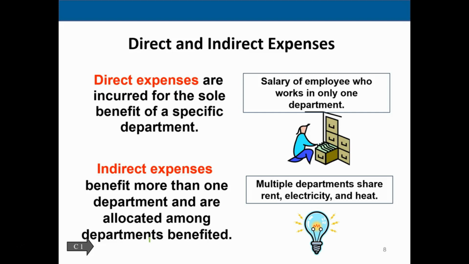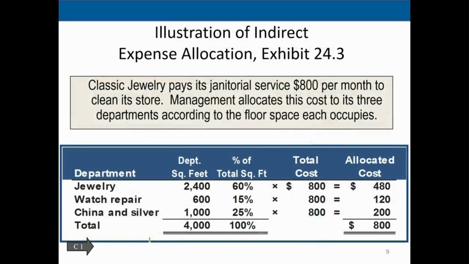The first thing that would come to our mind might be a nice simple division problem. We just take the utility, divide it by 2, and apply it to the departments. There could be a problem with that, though, in that it might not be as efficient as it should be, in that one department might be a lot larger than the other department, or one department might use a lot more utility or whatnot. So while that division might be a way to go, we're often going to try to use some kind of ratio in order to make a more precise estimate. And generally, it's not too difficult to do that much of the time.